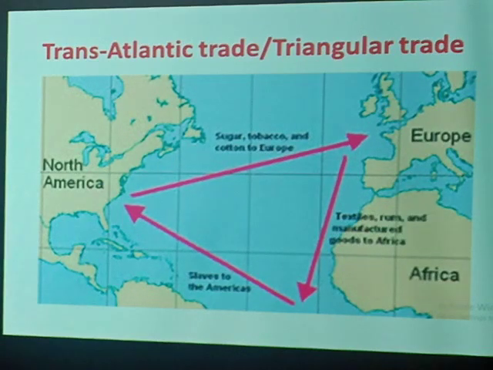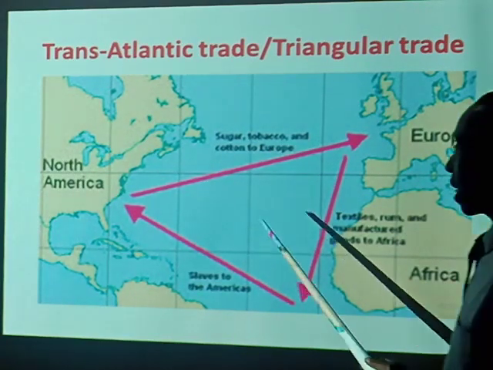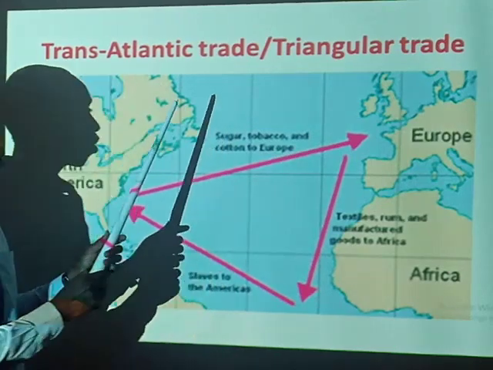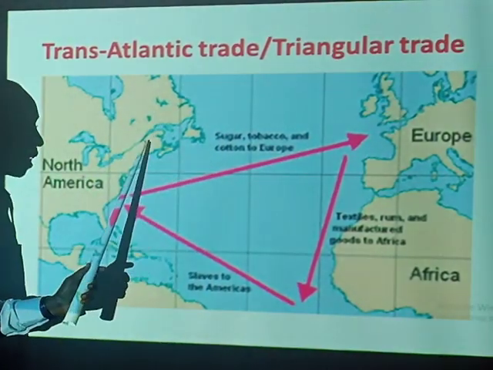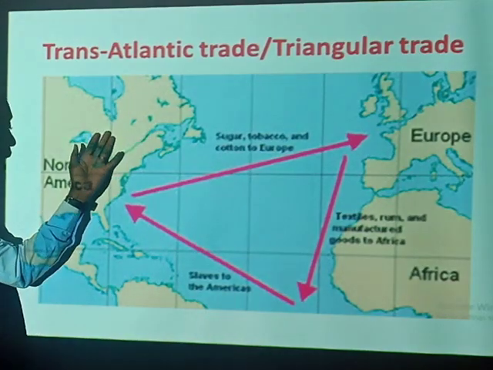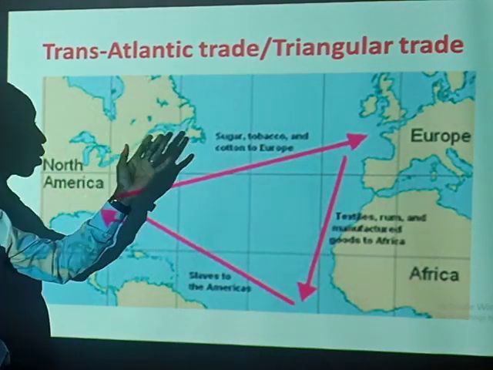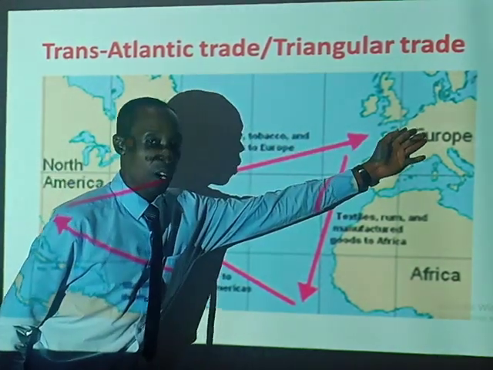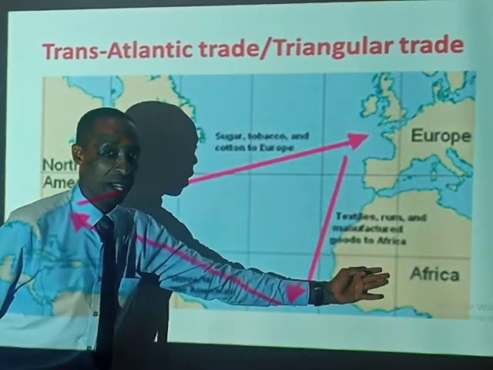What do you think our next item is? Another aspect, that is transatlantic trade. We can as well call it triangular trade. In this transatlantic trade, that we can as well call triangular trade, we are seeing three areas, that is North America here, Europe there, and Africa here.